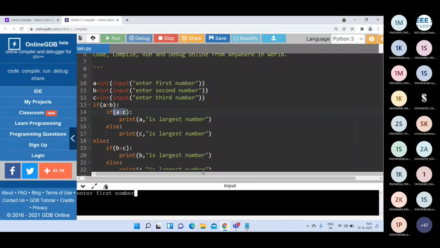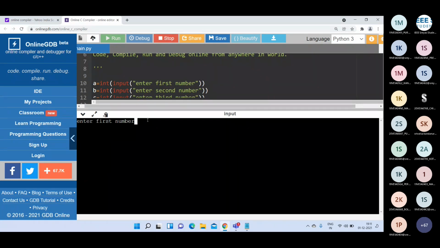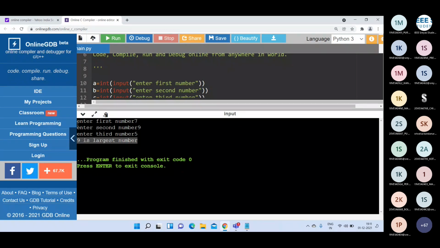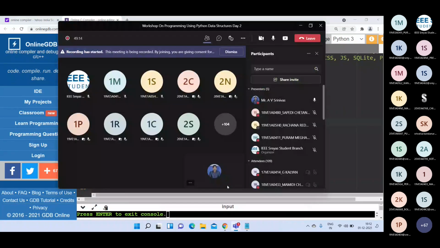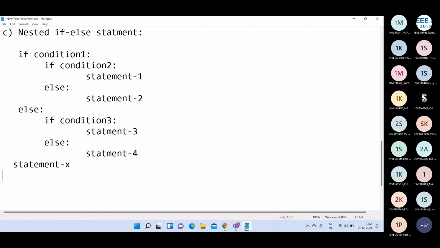If you run this program, it asks enter first number. I am giving 7 here. Then I am giving 9. Then I am giving 5. It will print 9 is the largest number. 7, 9, 5, 9 is the largest number here. Like that you can write the nested if else statement in Python language. Okay, students, are you following? Yes, sir.